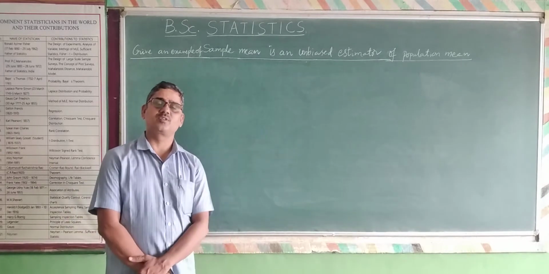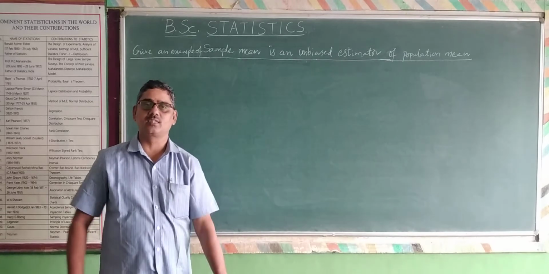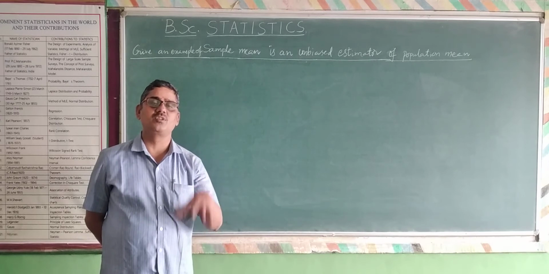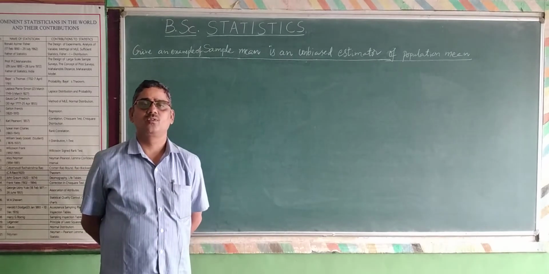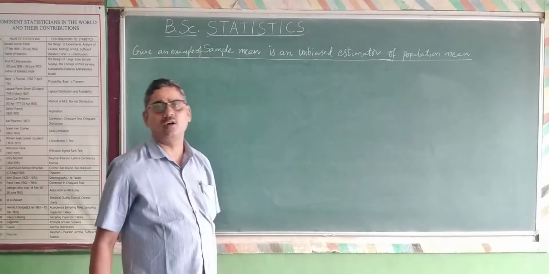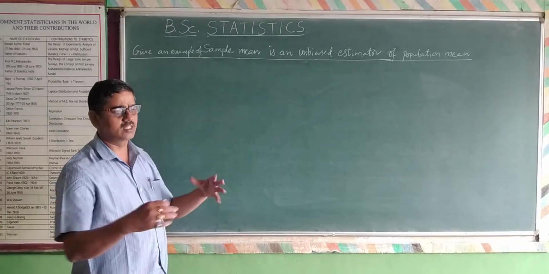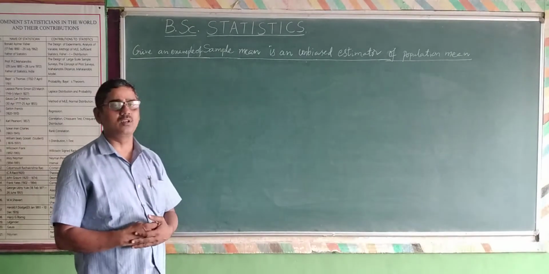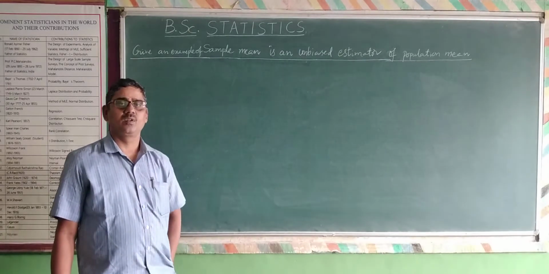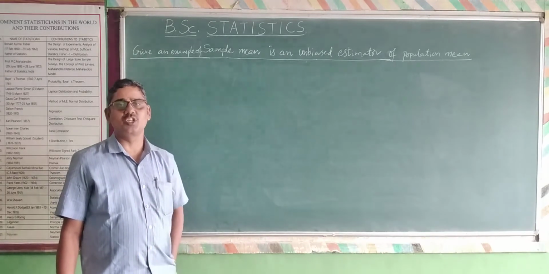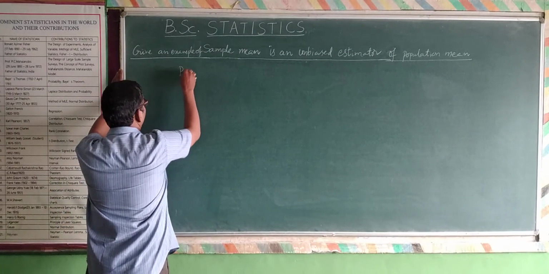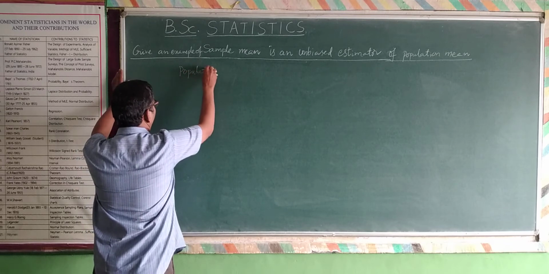Probably in the paper of sampling techniques and design of experiments. Now it is in semester 5 paper 5. So there, if you do the practical problem, you can understand this. But anyhow, I am explaining with one particular example in the simple random sampling without replacement case. I am proving the sample mean is an unbiased estimate of the population mean. I am considering these as the population values, as a simple problem.